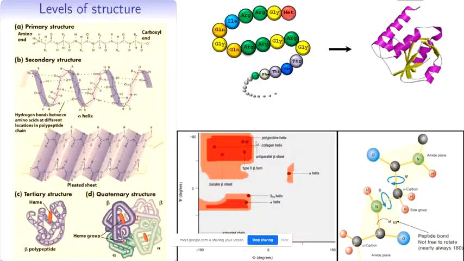Now, how does the protein structure look? There are multiple layers of a protein structure. First, we have the primary structure, then the secondary structure, tertiary structure, and quaternary structure. What is the primary structure? The primary structure is only the sequence of the protein: one amino acid connects to the next amino acid, which connects to the third, then the fourth. The entire sequence of the protein is the primary structure, which starts from an N terminal and ends with a C terminal. That means at one end you have a free amide group, and at the other end a free carboxylic group.